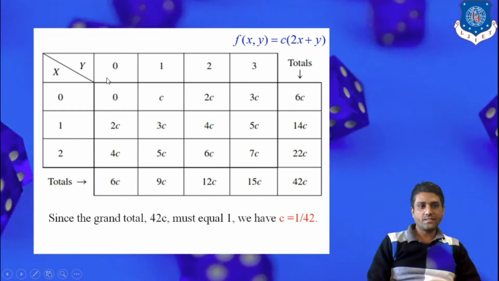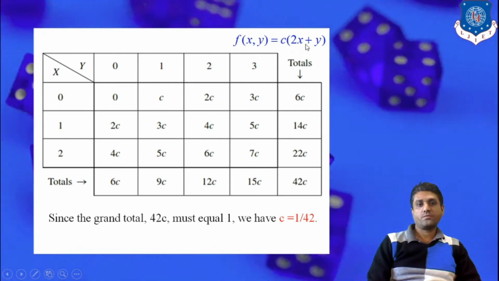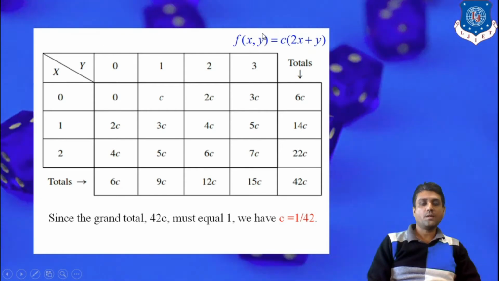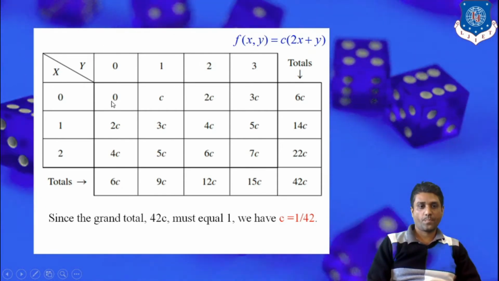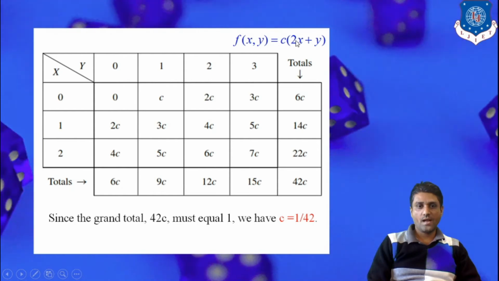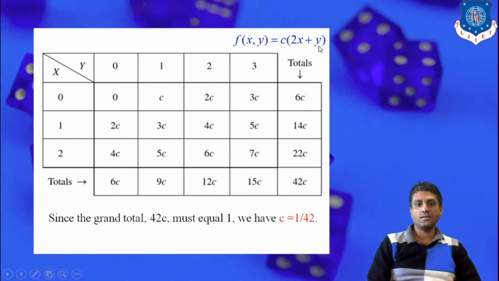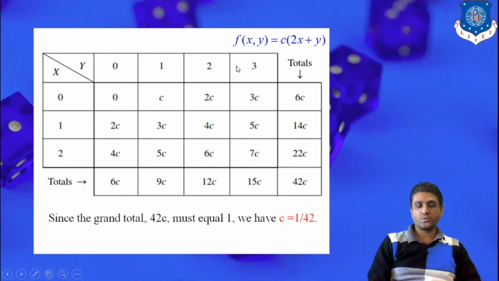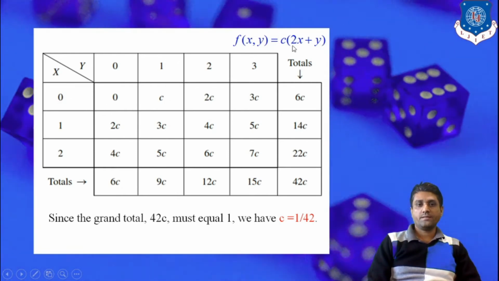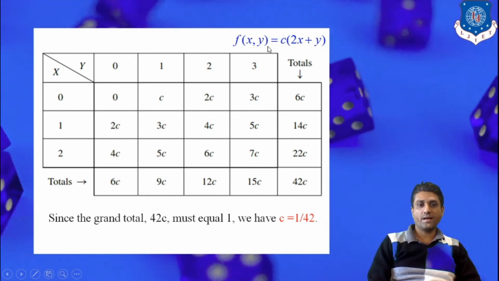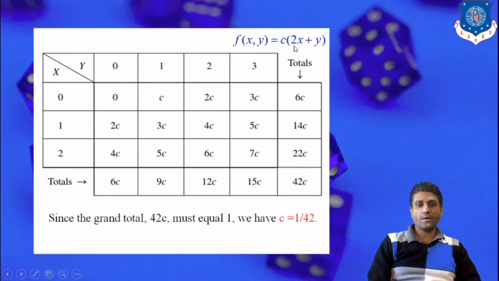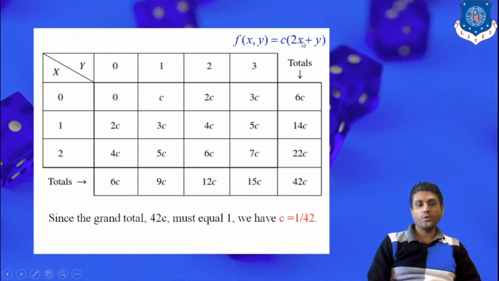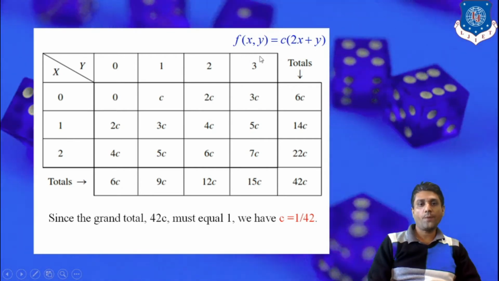So remember, when x is 0, y is 0, so 2 into 0 is 0, y is 0, c into 0, so the value of f of xy is 0. When x is 0, y is 1, the first term is 0 and y is 1, so c into 1, so this value is c. When x is 0, y is 2, that is 0 plus 2, into c, so the value of the joint probability function is 2c. Similarly, x 0, y 3: 2 into 0 plus 3, so the value of f of xy is 3c.